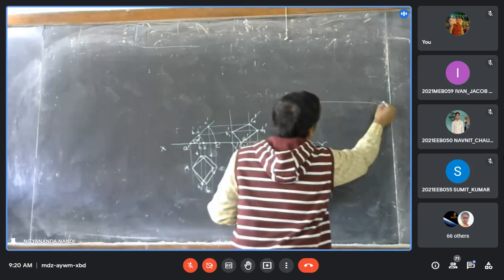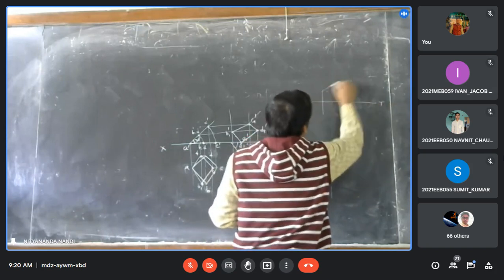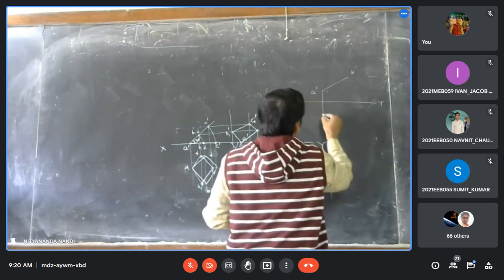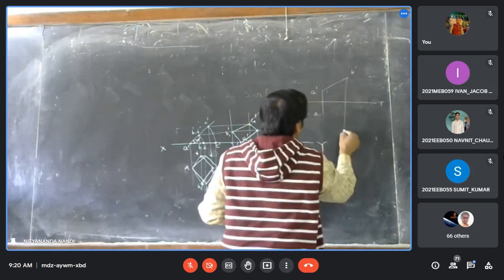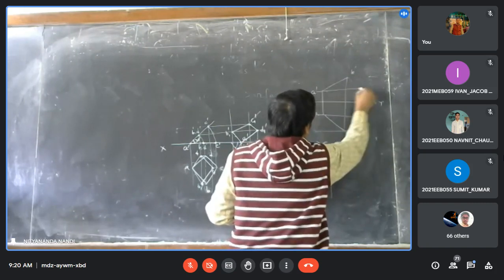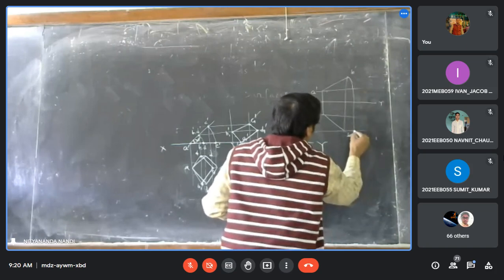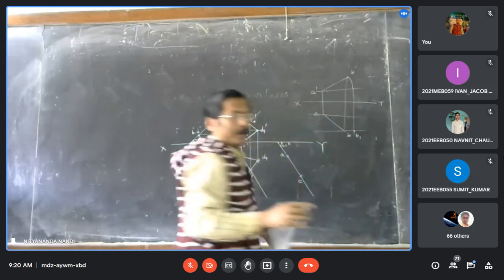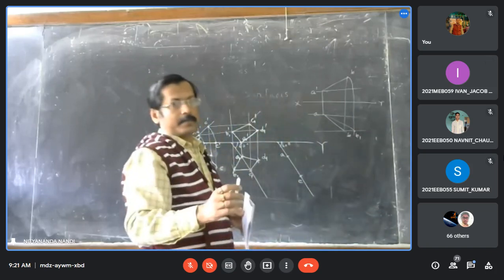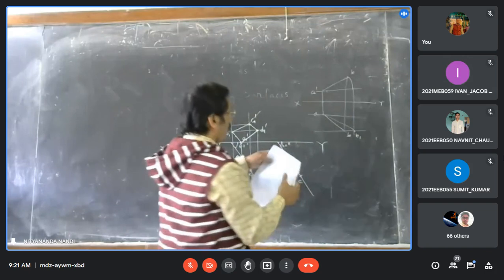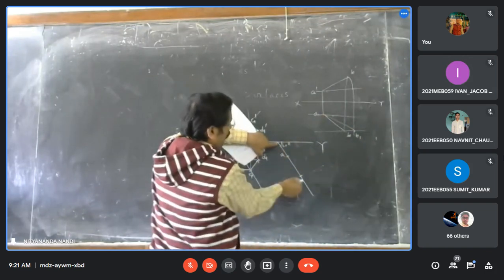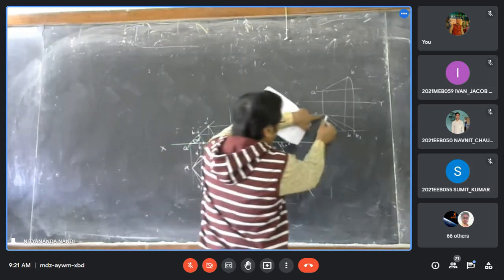So this is XY. A dash, B dash, A, B. How is the true length measured? This should be the true length. Do you remember? Yes, sir. So here, this is given, this is given, this is given. Our objective is to find this one.